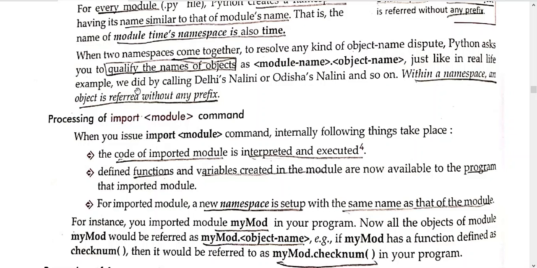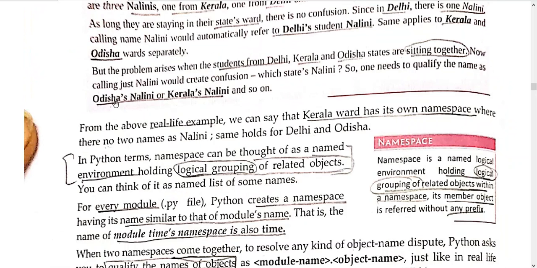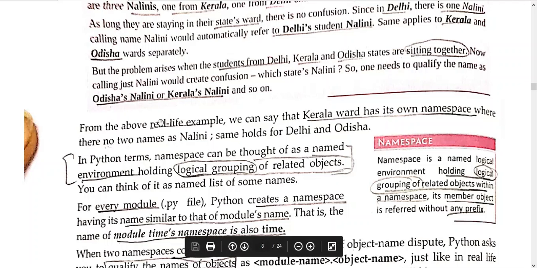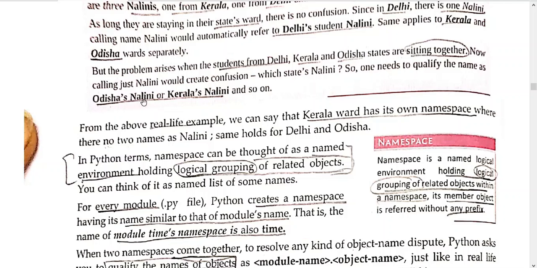Within a namespace, an object is referred to without any prefix. Means if I'm inside Odisha's only, like in a common room there are 3 partitions, when I'm standing near Odisha's Nalini, then I need not say Odisha's Nalini. But when I enter the room and the 3 are sitting together, then to call that particular Odisha Nalini, I need to say Odisha's Nalini.